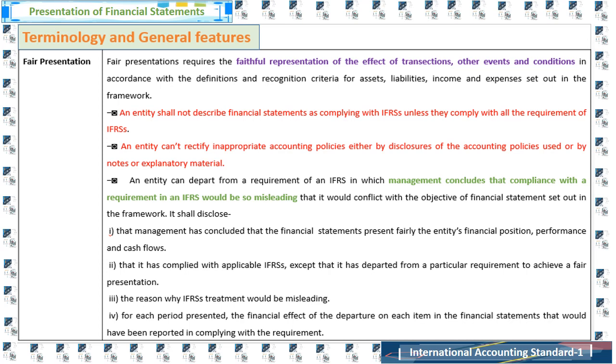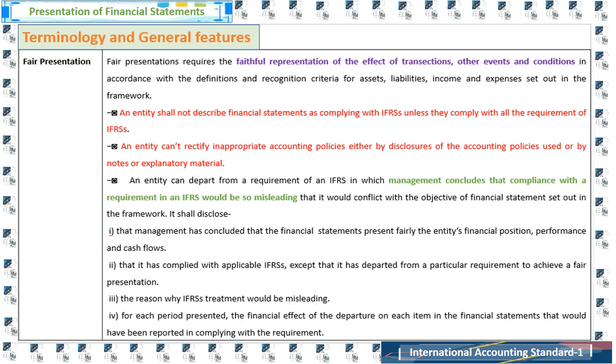Now we will discuss the terminology and general features. First of all, fair presentation. We all know the financial statements must present fairly the financial position, financial performance and cash flows of an entity. Fair presentation requires the faithful representation of the effects of transactions, other events and conditions in accordance with the definitions and recognition criteria for assets, liabilities, income and expenses set out in the framework. The application of IFRS, with additional disclosure when necessary, is presumed to result in financial statements that achieve fair presentation.